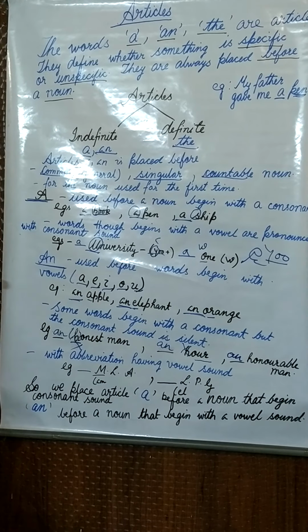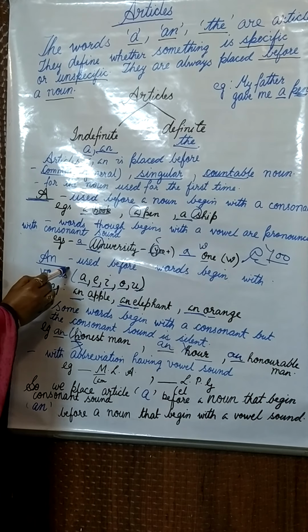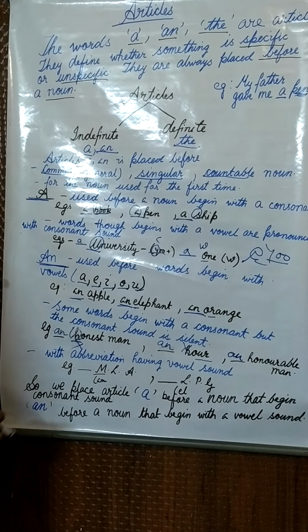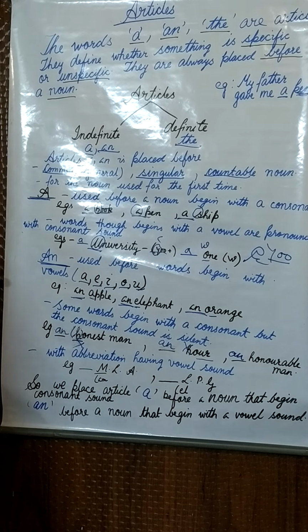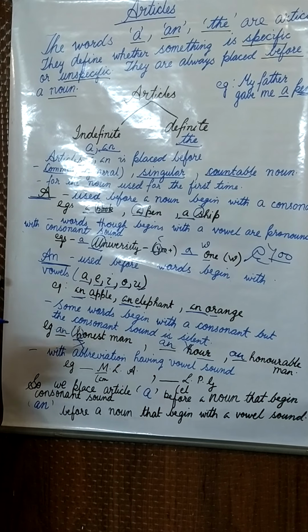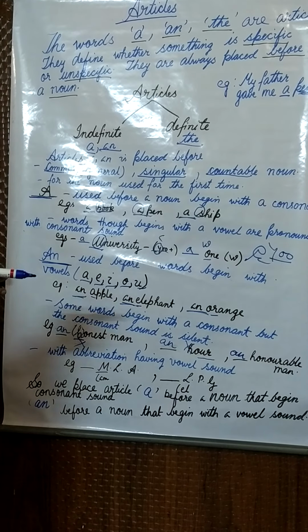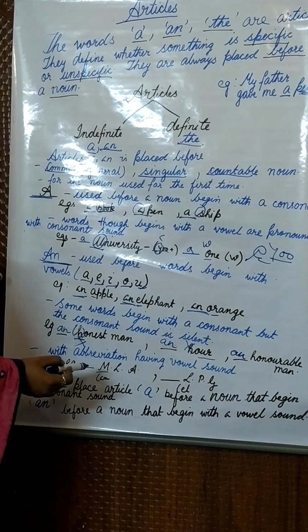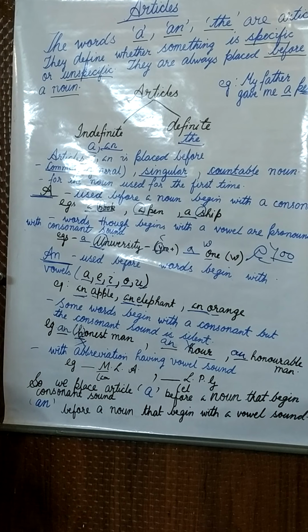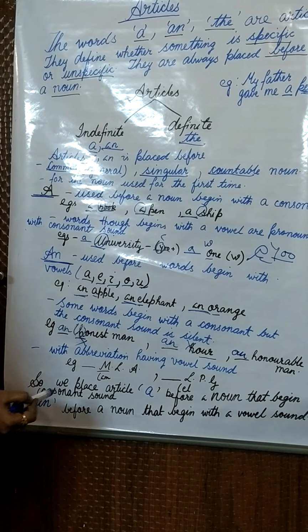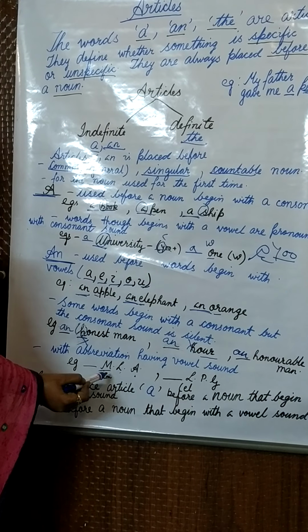The next use of an article is with the abbreviations having a vowel sound. You know, abbreviations are the short forms of a big phrase, like MA, which is for Master of Arts, then MLA, Member of Legislative Assembly. So these are the abbreviated forms. Let us see an example. MLA.